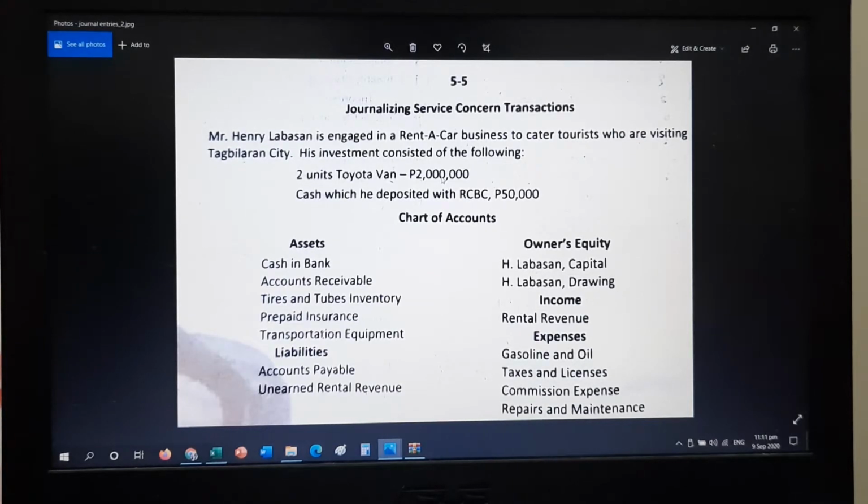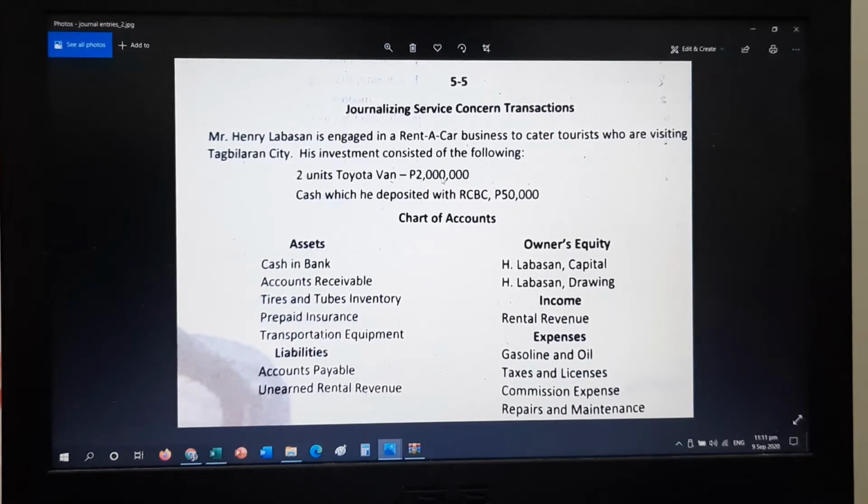His investment consisted of the following. So we have here 2 units Toyota van. So these 2 units are worth 2 million. That's already the total. Then cash which he deposited with RCBC, 50,000. So if you have noticed, the first part is already the first transaction, which is the investment.